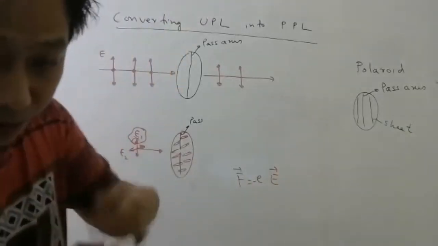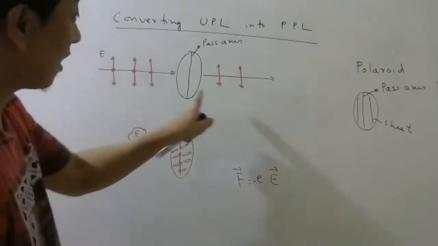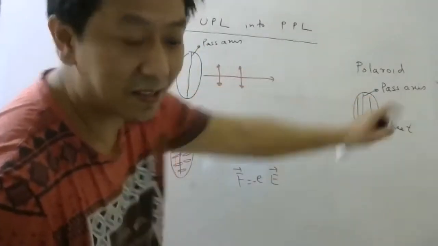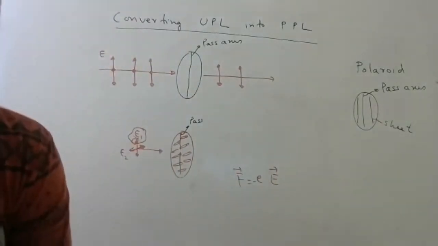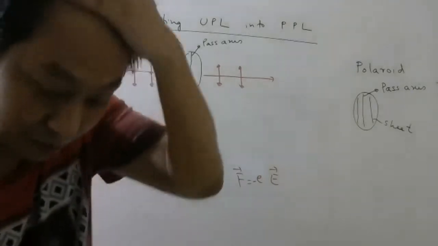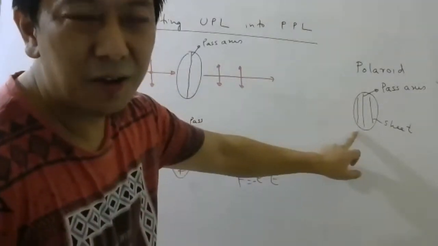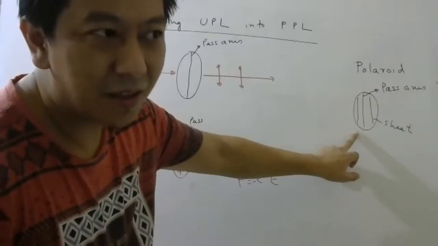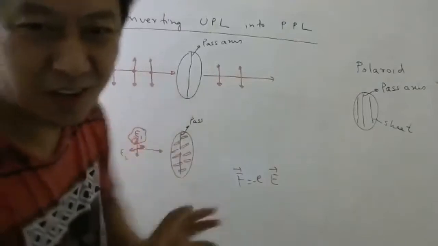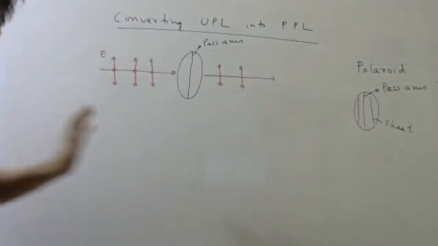However, students, for entrance exams, you don't have to know this part. You just have to remember this. That is why I gave the name pass axis. Did you get some feeling of this now? Yes, sir. Okay. They use molecules like iodoquinine sulfate, some, I forgot the name. Very complex molecules. Okay, so come back to this.